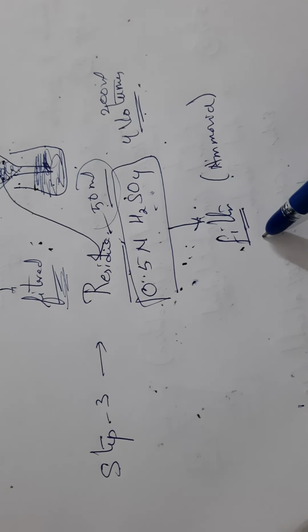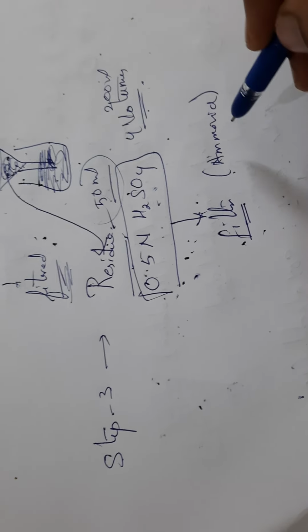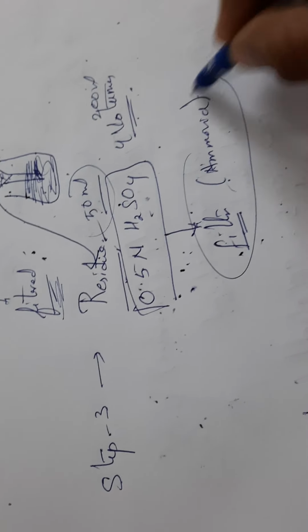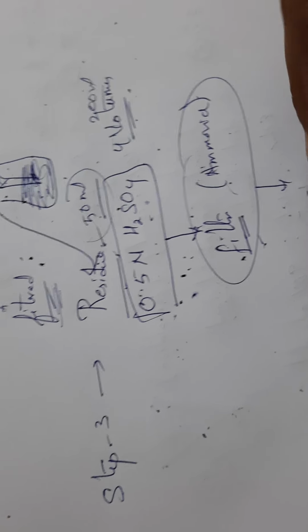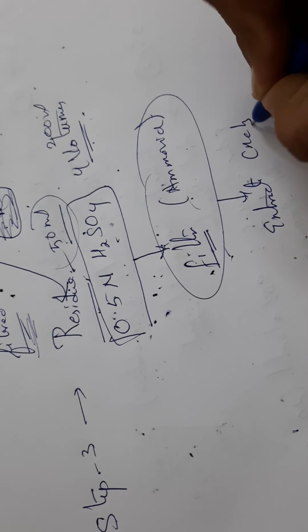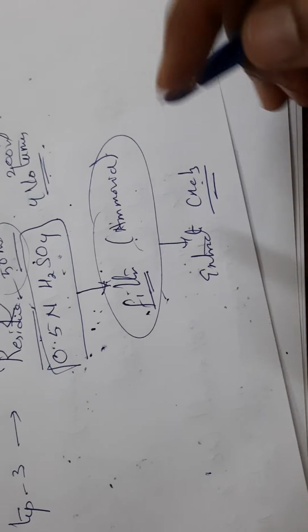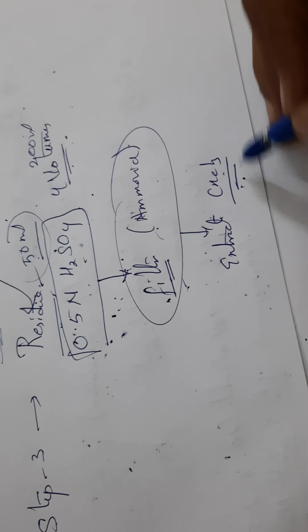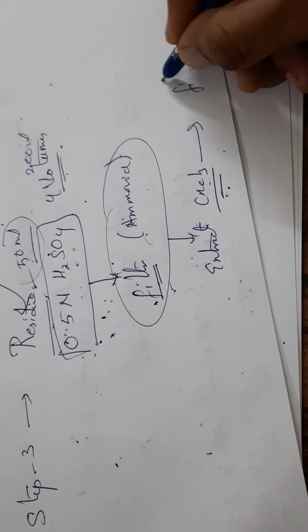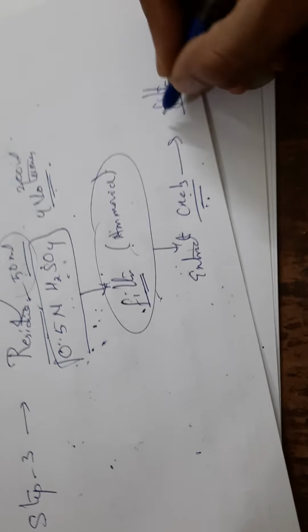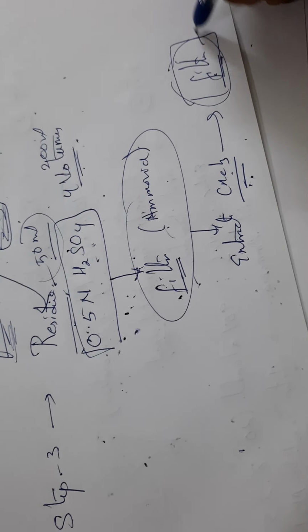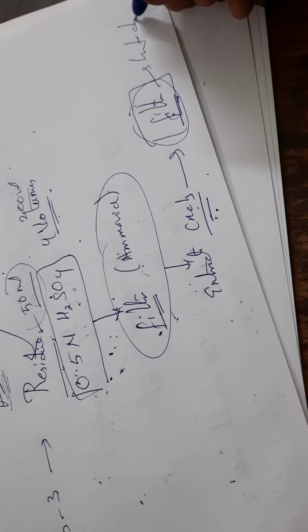Okay, to that again we have filtered it and again we are diluting it with ammonia. Okay, now after adding this ammonia, the whole thing is extracted with chloroform. Okay, the last point is chloroform. To that, after extraction with chloroform, it is filtered. Okay, so after the filtration process it is concentrated and dried.